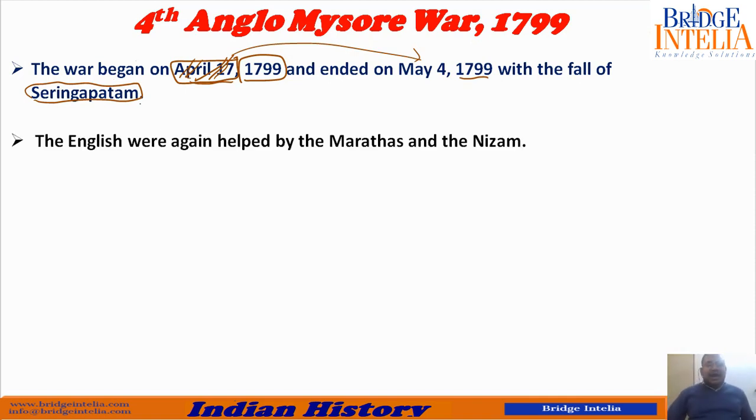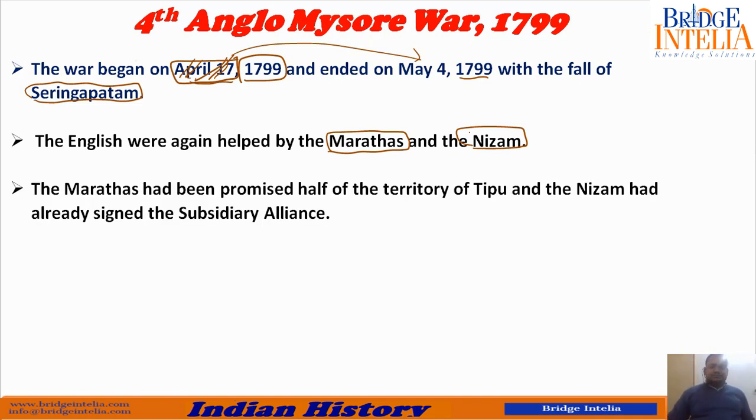The English were again helped by the Marathas and the Nizam. That means from the second Anglo-Mysore war onwards, they have stuck with the British people. The Marathas had been promised half of the territory of Tipu, and the Nizam had already signed the subsidiary alliance. So this is the reason why these greedy people were supporting the British.